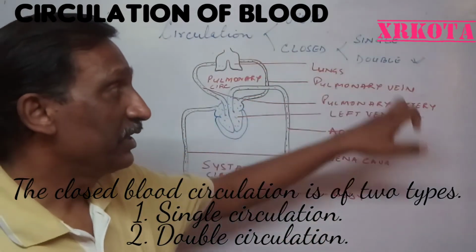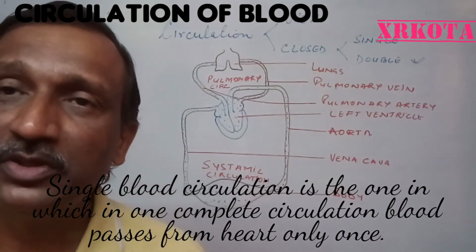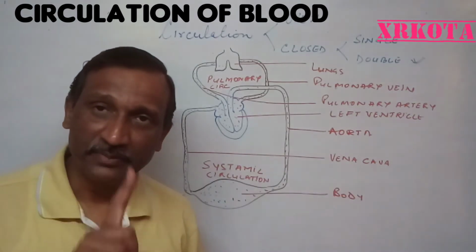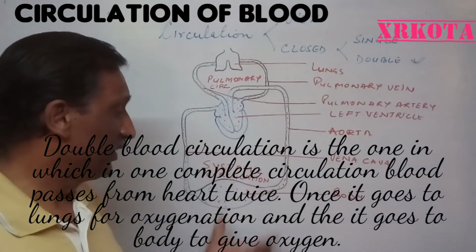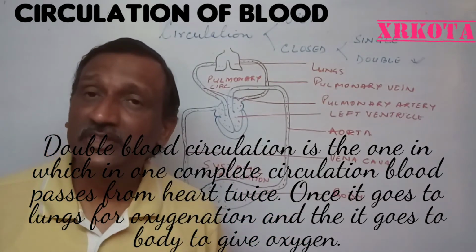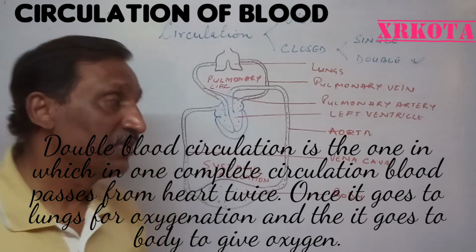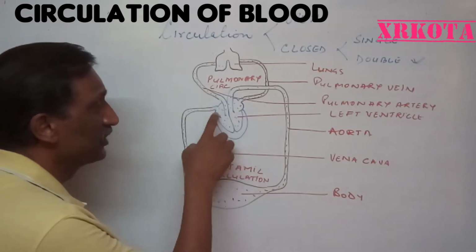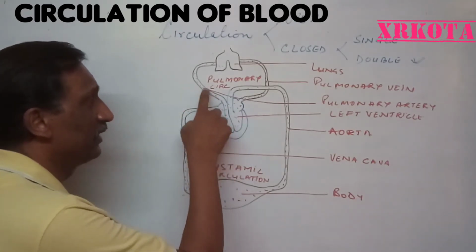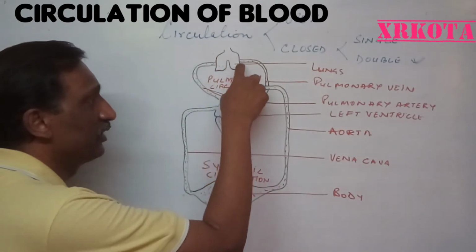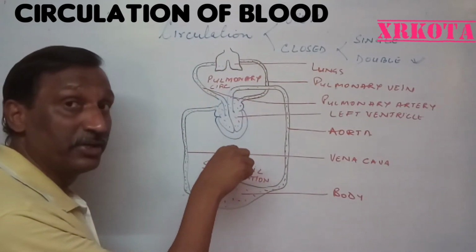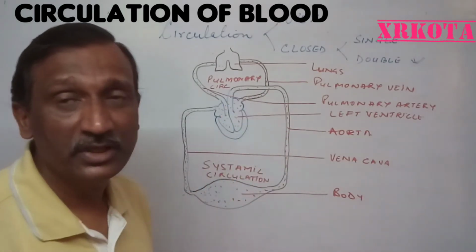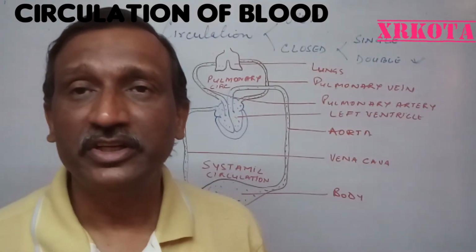Closed blood circulation again is of two types: single blood circulation and double blood circulation. Single blood circulation is the one in which the blood in one complete circulation passes through the heart only one time. Whereas in double blood circulation, as in the human being, as the diagram shows, the blood passes through the heart two times in one complete circulation. Suppose the blood is moving from here: deoxygenated blood from the vena cava opens into the right atrium, right ventricle, and then it goes to the pulmonary arteries, to the lungs where it gets oxygenated. Again it enters the heart, into the left atrium, to the left ventricle, and then through the aorta it goes back to the body. So in one complete circulation it passes through the heart two times.